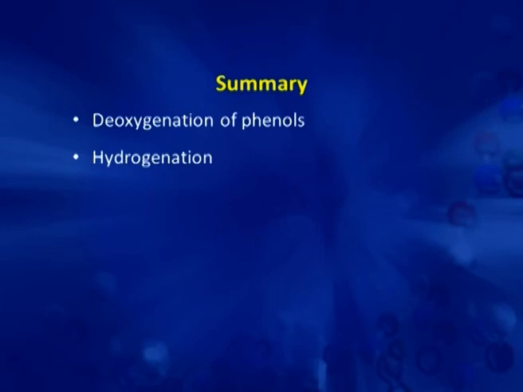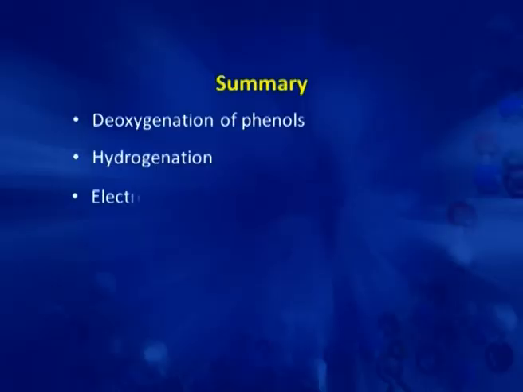And in reactions of alkyl benzene, we discussed heterogeneous hydrogenation with hydrogen in the presence of a metal like nickel, platinum or palladium. We also discussed Birch reduction with sodium and ammonia, which is known as homogeneous hydrogenation. Then we discussed electrophilic substitution reactions.